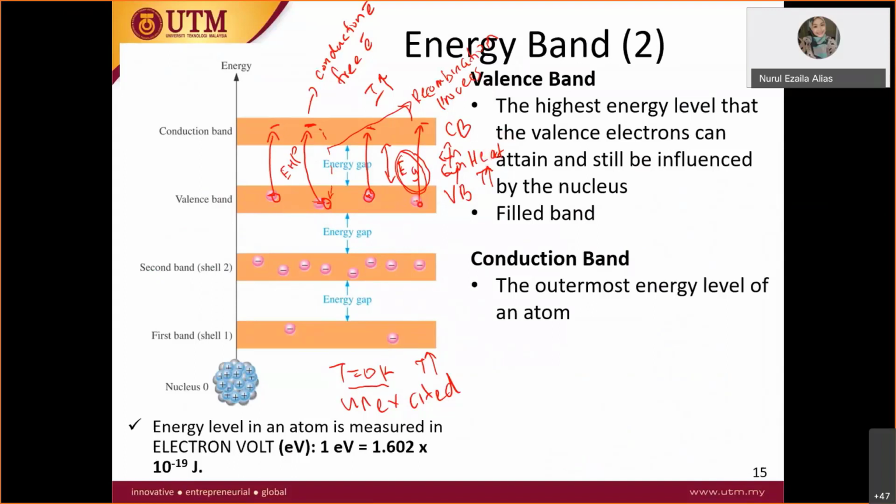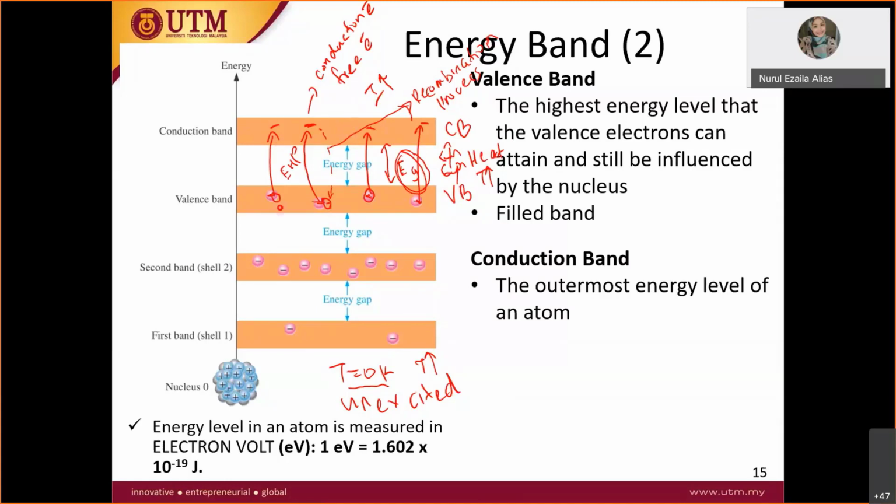So it is able to pass through this energy gap and jump to the conduction band. It becomes a free electron. This free electrons' movement actually produces a current, which we call electron current because it is made up from the movement of free electrons.